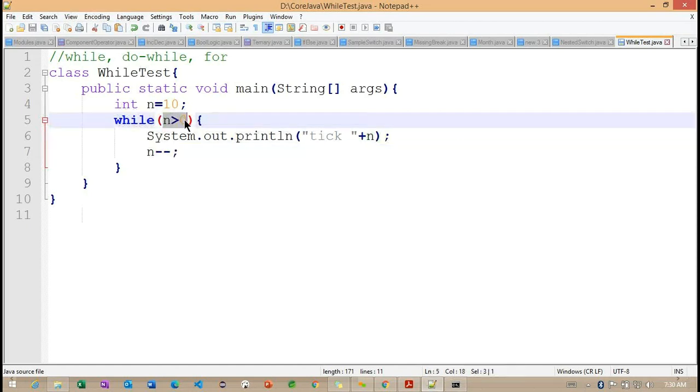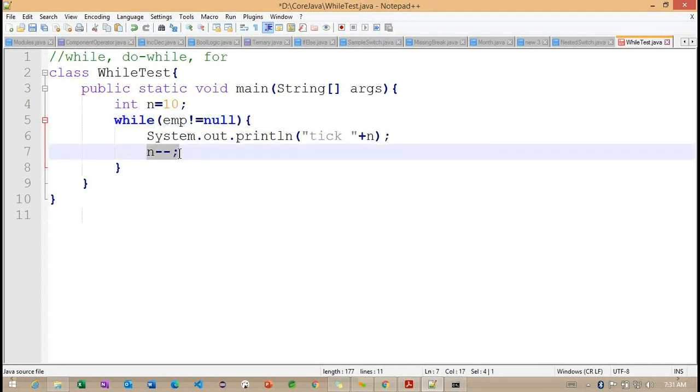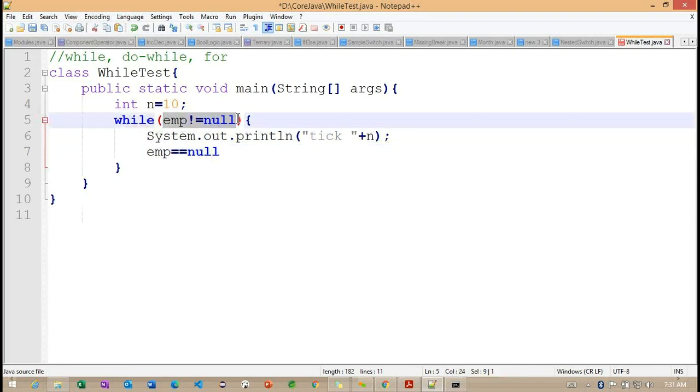So sometimes what happens internally is we are going to check with some EMP not equals to null. EMP not equals to null. So this particular expression also will return true. But after completion of some operation here, we need to make some condition here, EMP equals to null. Whenever we are making this particular EMP equals to null, this particular while loop will return false here. Getting the point?